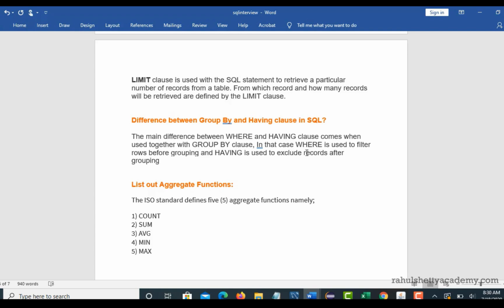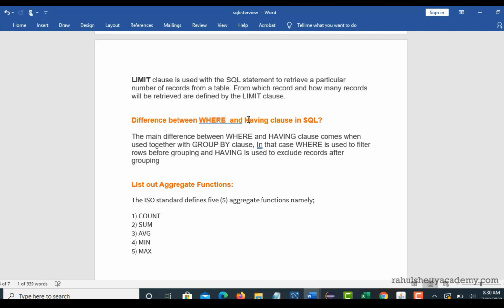So in the last few lectures I have explained how to handle group by with some practical examples, right? Okay, so I think the question is wrong here. It's a where. I'm sorry. Yeah, so this is tricky.